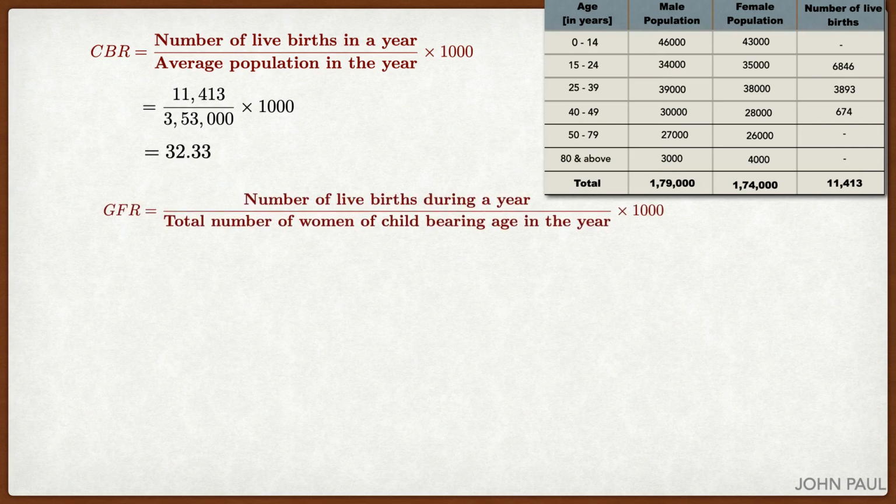We have to find GFR. The formula is live birth by total number of women of childbearing age. Childbearing age means 15 to 49. So we have to calculate the female population between that age only. It is highlighted here.